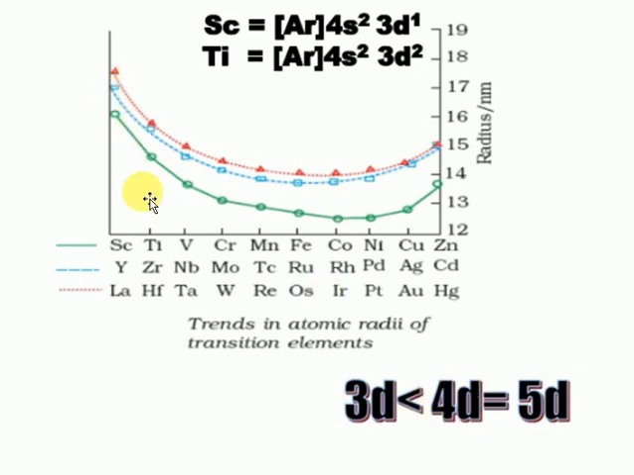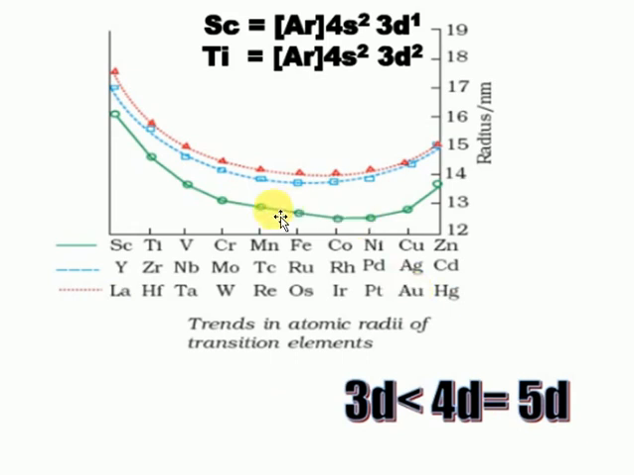These are the 4d series, from yttrium to cadmium. The 4d series starts from yttrium and ends with cadmium. The 5d series starts with lanthanum and ends with mercury. So remember, students, these are very important series. You have to remember the series.